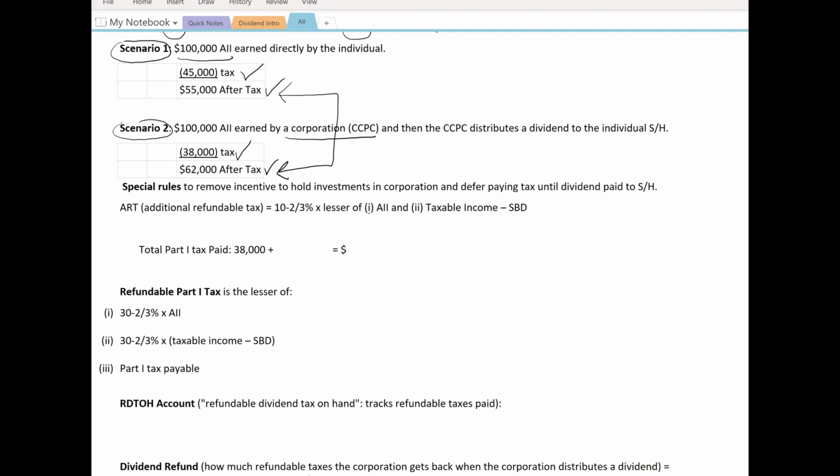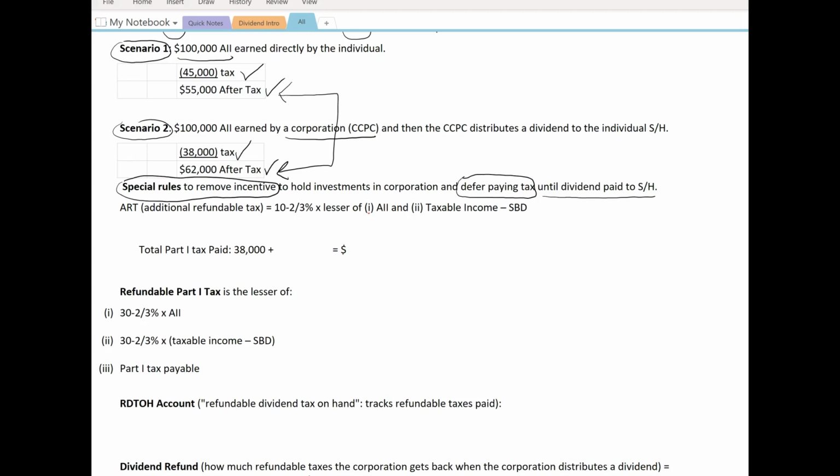There could be a deferral because the CCPC will pay a lesser amount of tax, and so they're going to defer tax at the individual level until a dividend is paid to the shareholder. So what the government says is that we have to come up with special rules to remove this incentive. So what are these special rules?